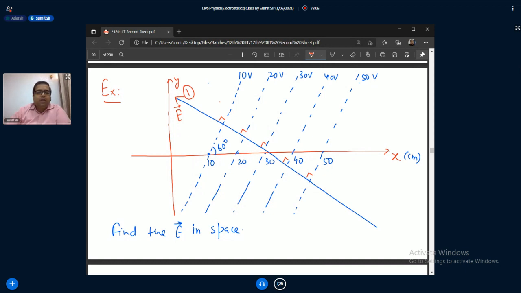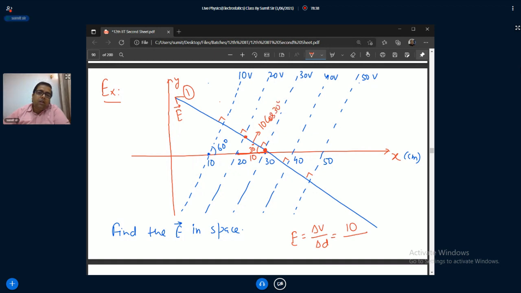Now, what is the magnitude of the electric field? It is delta V by delta D, you can write. So what is the potential difference? This is 10 volt. Now what is the distance between these two? If this is 60, that means it is 30 degree. And you already know this is 10 centimeters. So that can be written as 10 cos 30.